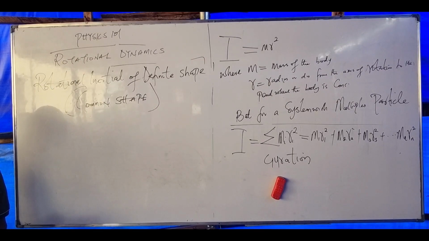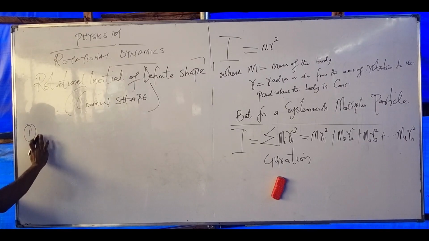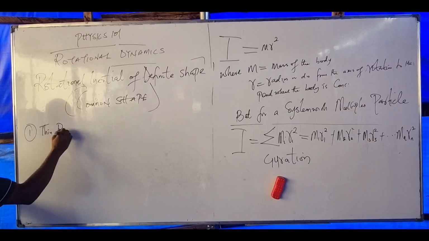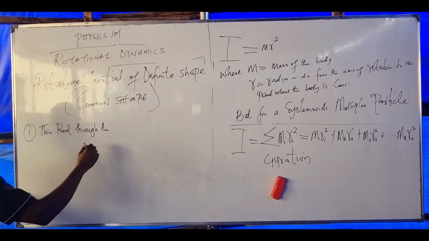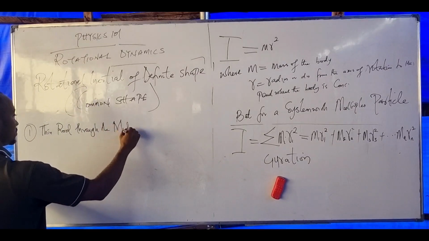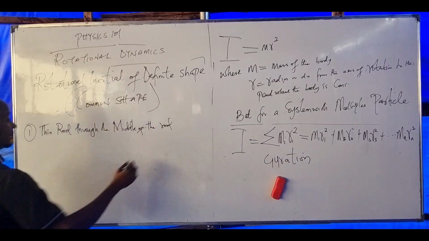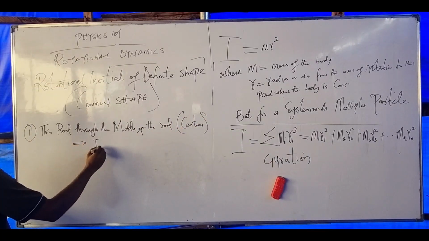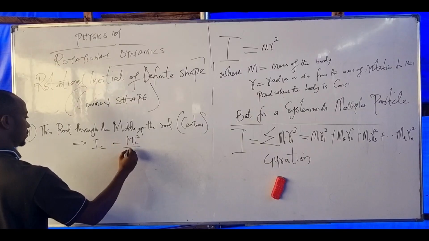Put this down. We have some common shapes I would like to show us. Are you ready? Number one, moment of inertia for a thin rod through the middle of the rod. Middle means center, right? Through the center is given as IC equals ML squared over 12.